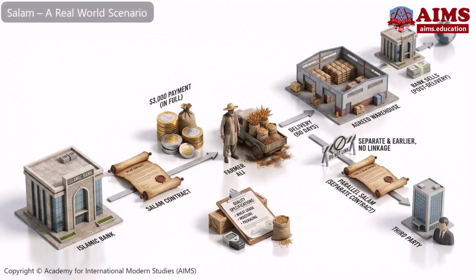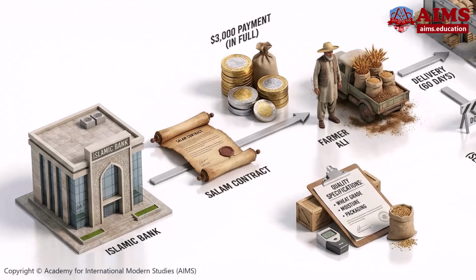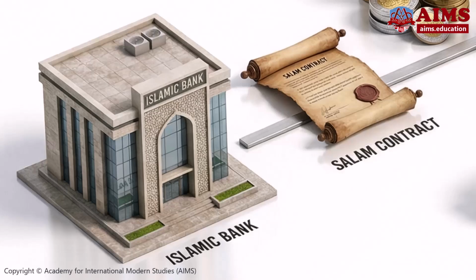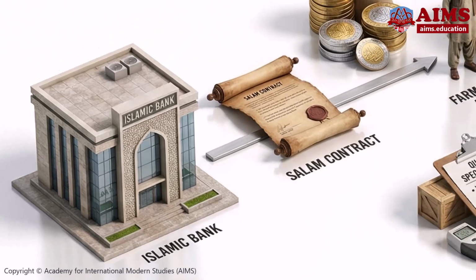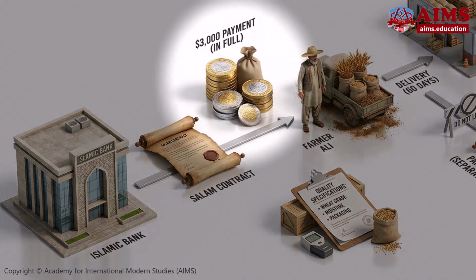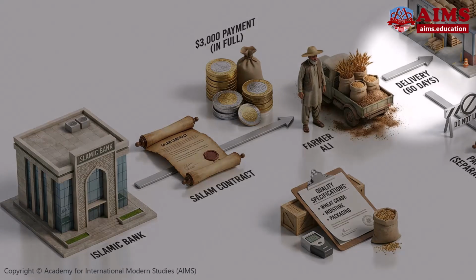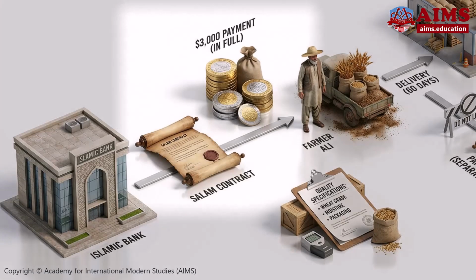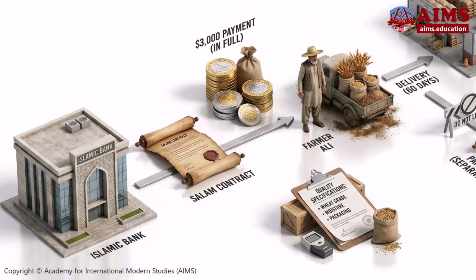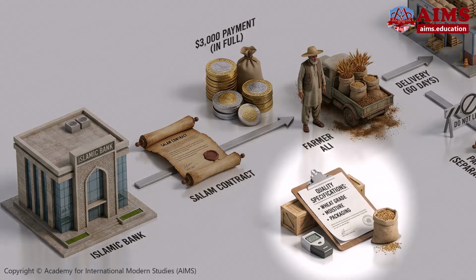Salam, a real-world scenario. Islamic Bank agrees to buy 10,000 kilograms of wheat from farmer Ali for $3,000, delivered after 60 days. Islamic Bank pays $3,000 in full at contract time. Quality is fixed, such as wheat grade, moisture level, and packaging.